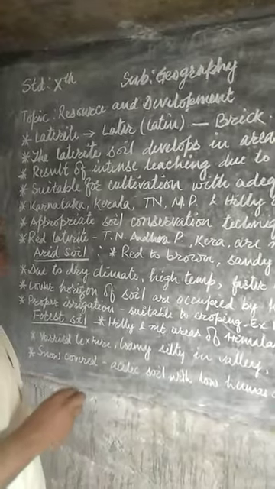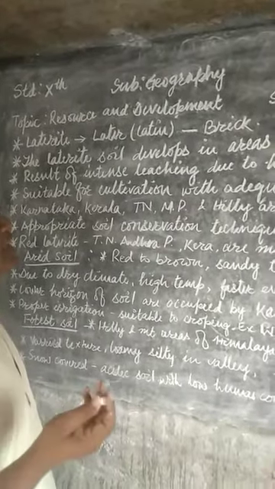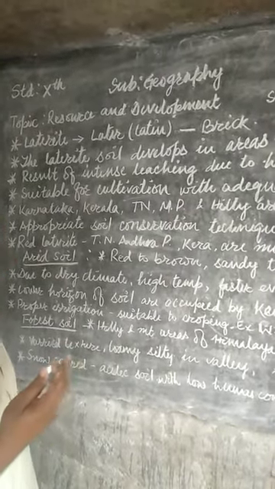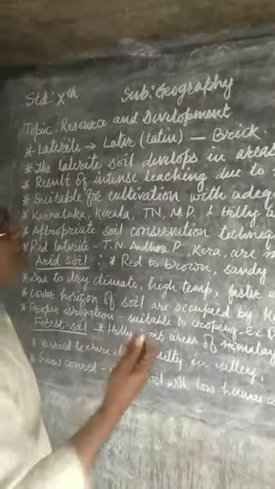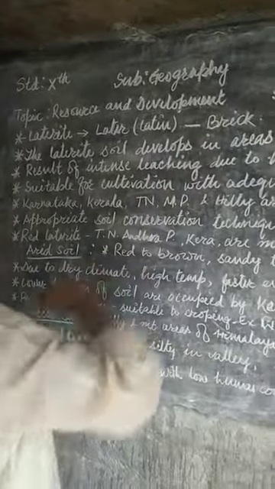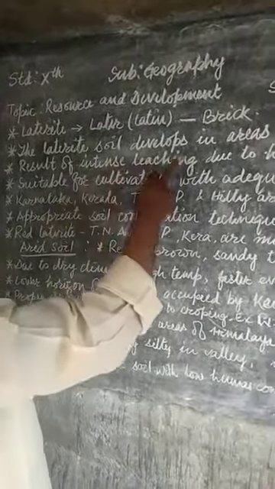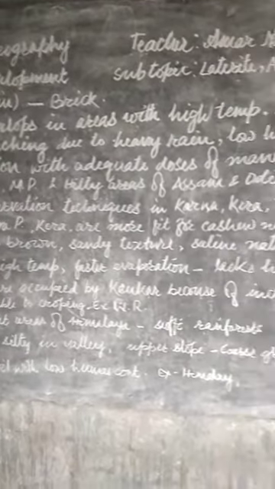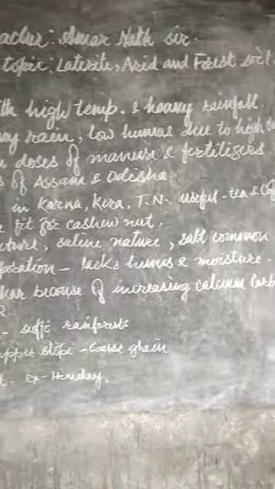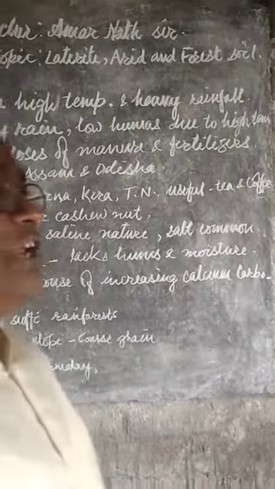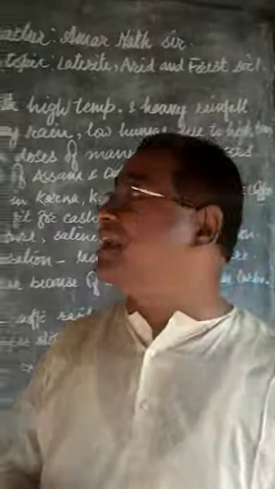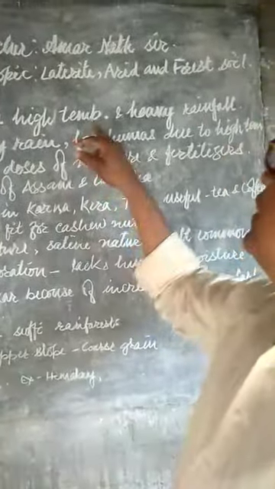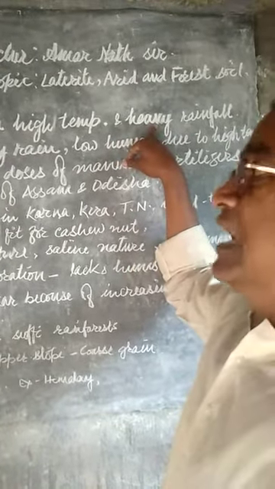The laterite soil is red in nature because it relates to brick. The laterite soil develops in the areas with high temperature and heavy rainfall, in the areas where high temperatures are found and where heavy rainfall occurs.